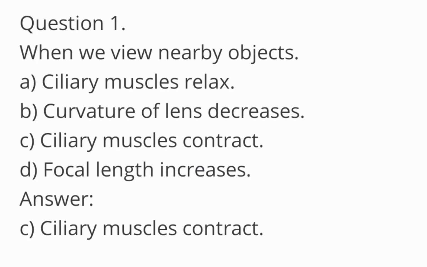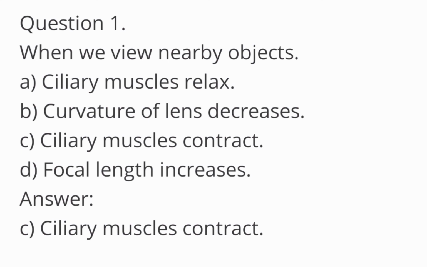Let us assess, page number 37, first question. Select the right answer from the following while viewing a nearby object: ciliary muscle relaxes, curvature of lens decreases, ciliary muscle contracts, focal length increases. Which is the correct answer? Refer to page number 25 for the answer. Ciliary muscle contracts.